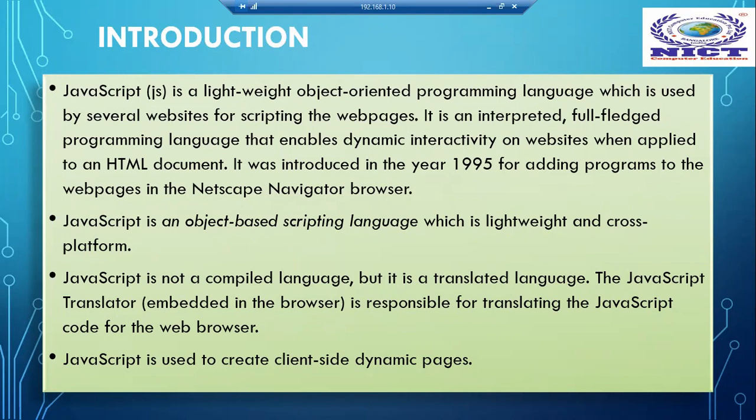It is not a compiled language, but some translation we want. So how is it translating? The JavaScript translator is embedded in the browser. Whichever browser you are using to view your web pages, if it is Google Chrome, that is already there. A JavaScript translator is there in your browser. That is responsible for translating the JavaScript code for the web browser, and according to that, it will show the content of the page for you. Is this clear? And it is used to create client-side dynamic pages.